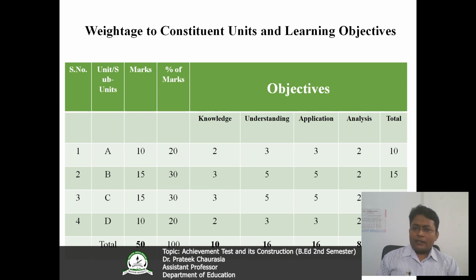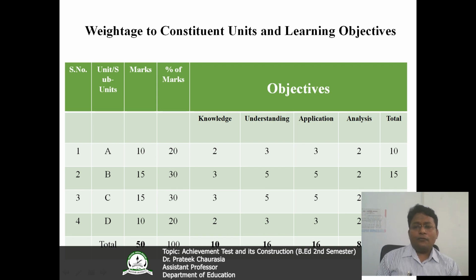weightage of marks has been decided in the third column. First column is serial number, second column is unit, third is marks, and fourth is the percentage of marks, and fifth is objective column, which is further subdivided in knowledge, understanding, application, and analysis. Very clearly you can see how much marks weightage I have given to unit 1, unit 2, unit 3, and unit 4.